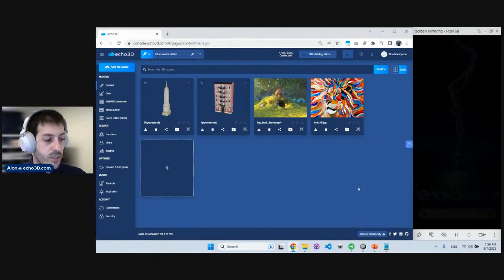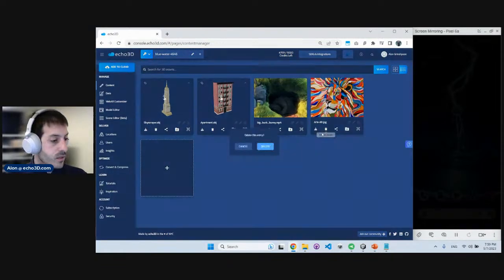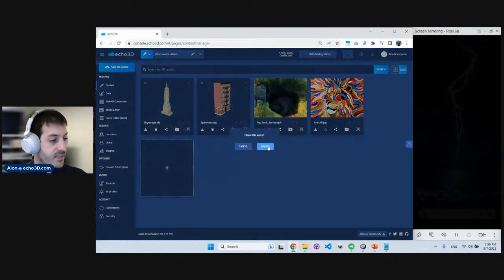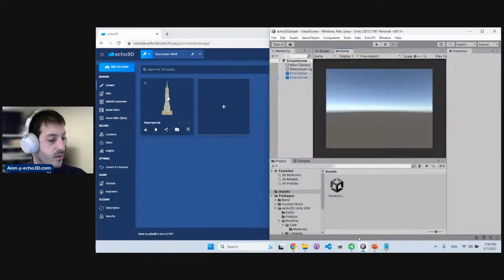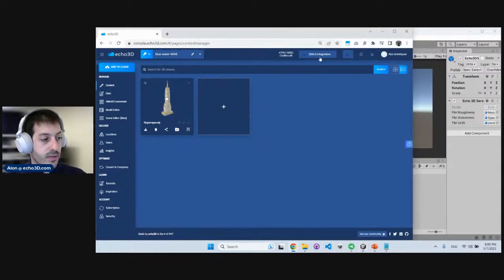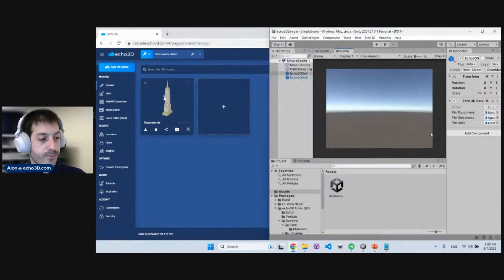And I'm going to show you how to use the Unity game engine to build an application using Echo, and how you can stream the same 3D asset that we just streamed to our phones into the Unity game engine. So let's see how that works. Let me clear some of the assets here. Perfect. So this is Unity. It's a game engine a lot of developers love to use. Here I have an empty scene that has the Echo 3D SDK that, as I mentioned, you can download directly through our downloads menu right here.